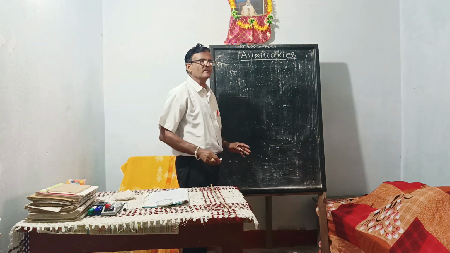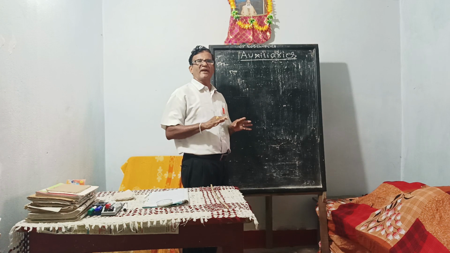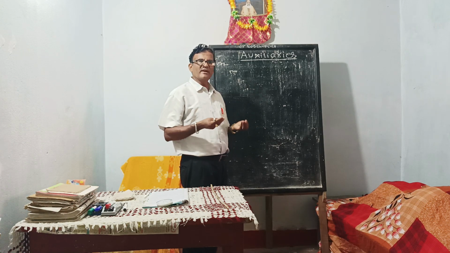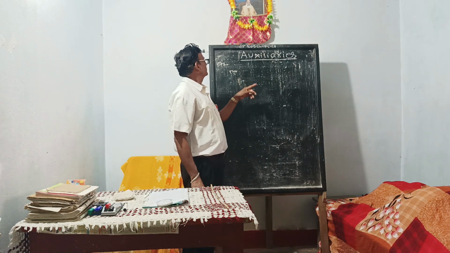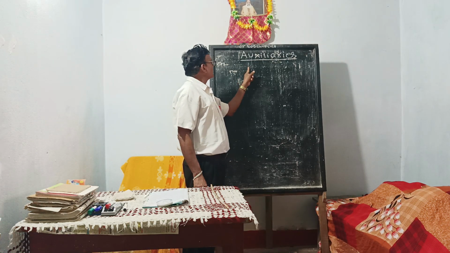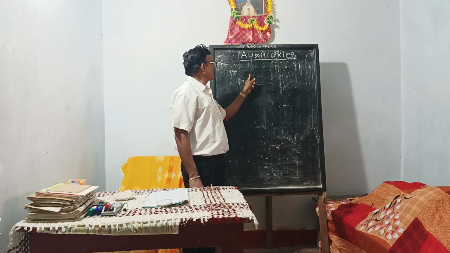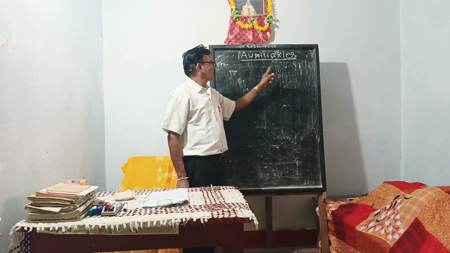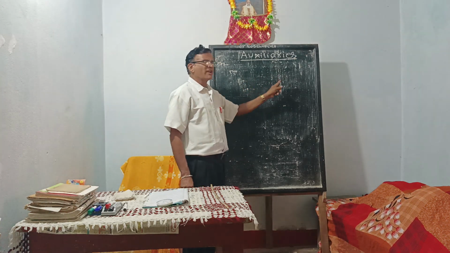In other words, a verb is broadly classified into many categories: auxiliary verb, full verb or main verb, finite verb, non-finite verb, regular verb, irregular verb, transitive verb, intransitive verb.